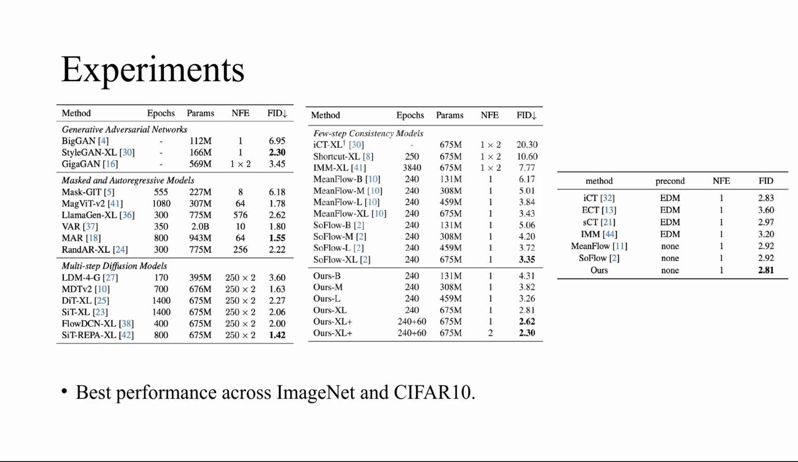This brings us to our proudest results, evaluated on the highly competitive ImageNet 256 by 256 benchmark. Among all few-step consistency models, our TEMF-XL achieves a 1 NFE FID of 2.81, and with slightly more training, it reaches an astonishing 2.62. This completely obliterates vanilla mean flow, ICT, shortcut, and IMM, and even beats many massive autoregressive models. Furthermore, given a mere two-step budget, our FID drops to 2.30.